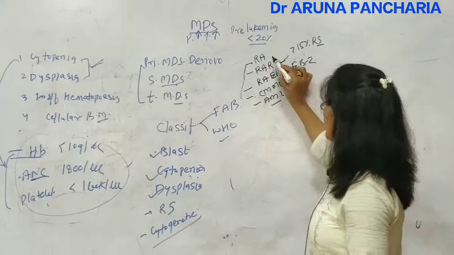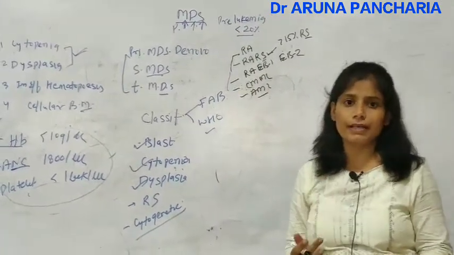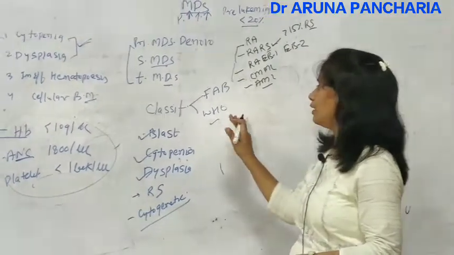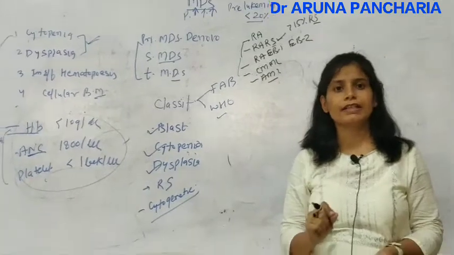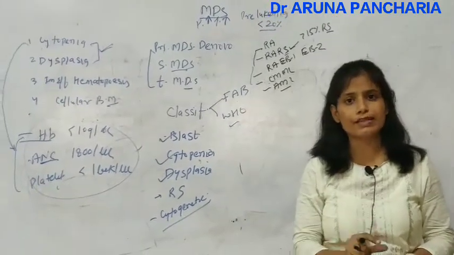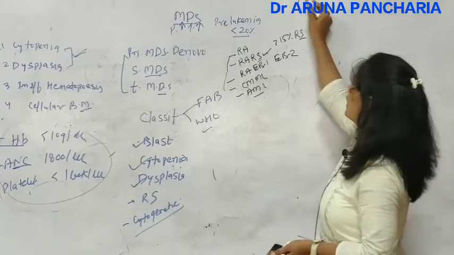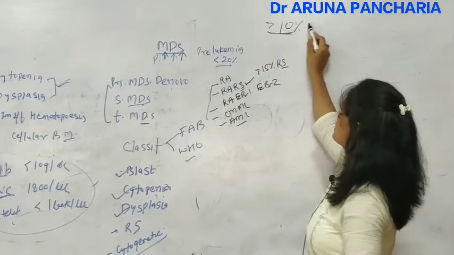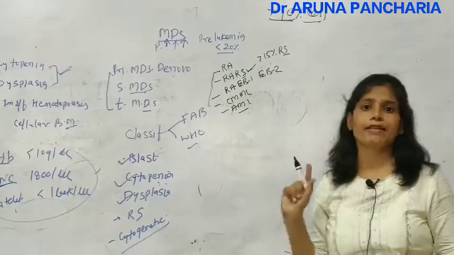To classify any lineage as dysplastic, especially in the case of the WHO, more than 10% of the cells of that lineage should be dysplastic, then only we will call this a dysplastic lineage.